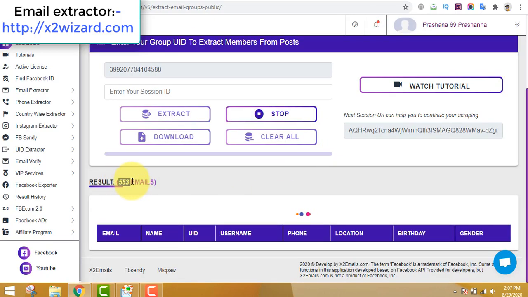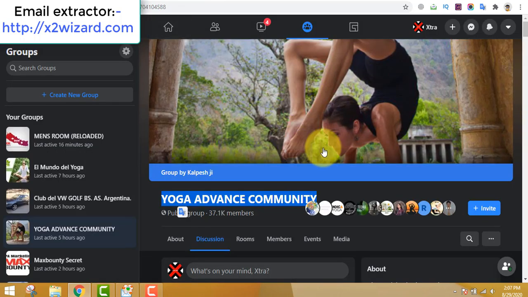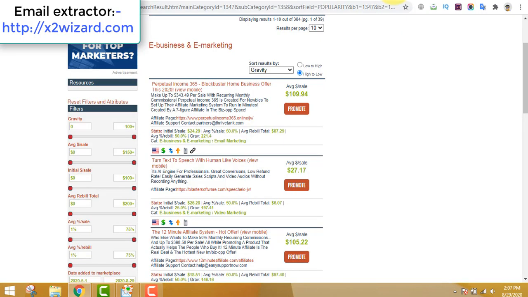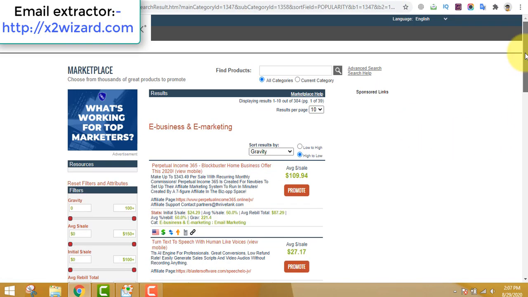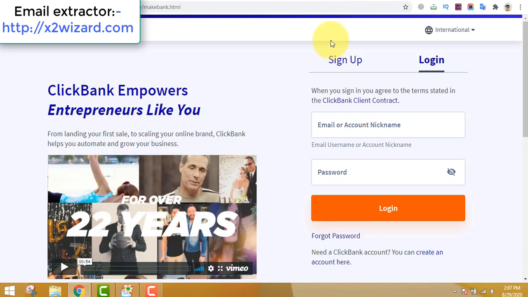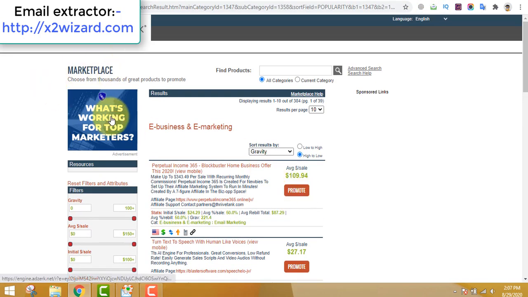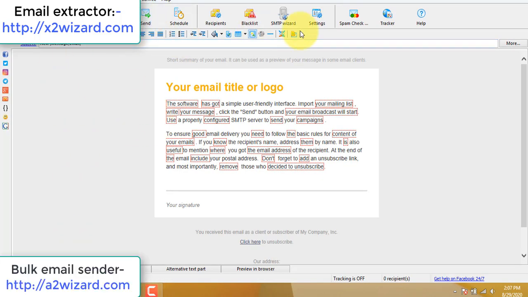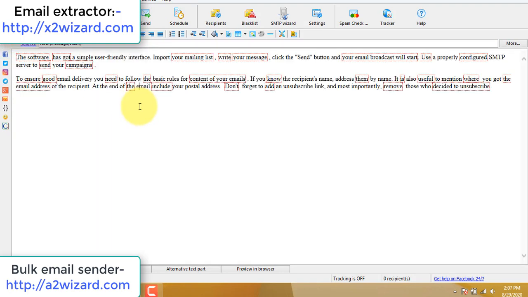I just wanted to check once. These emails are still being extracted, and let's go to the yoga page out here. We extract emails, we find a product to sell from clickbank.com. You just have to create an account out here. And the last step is you will be sending emails to those people using this software.